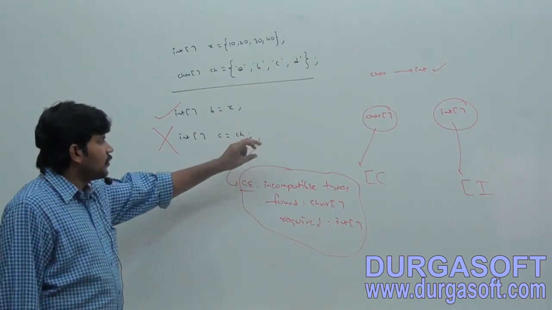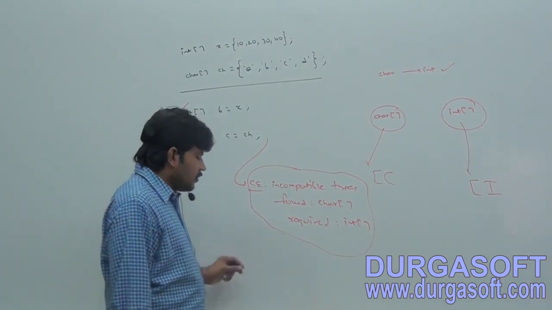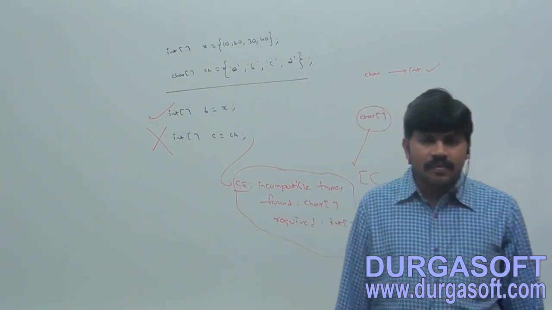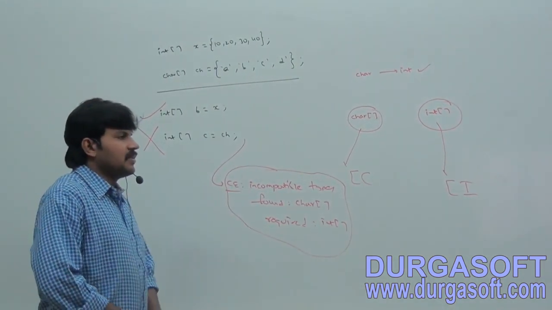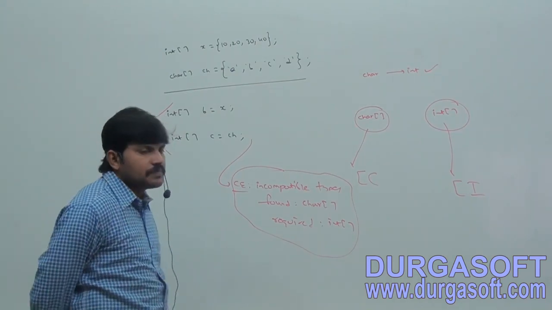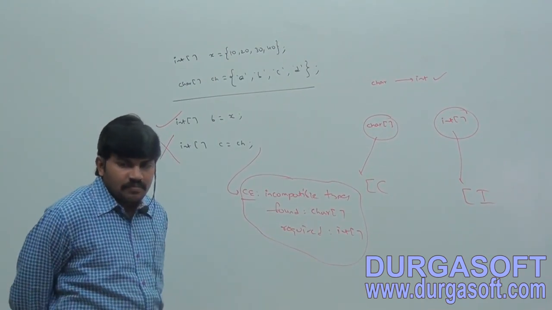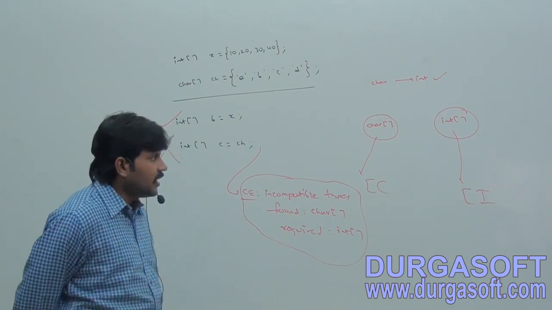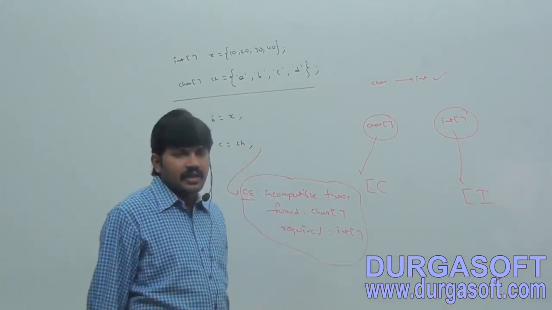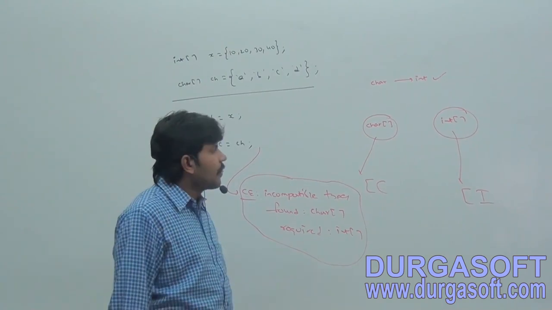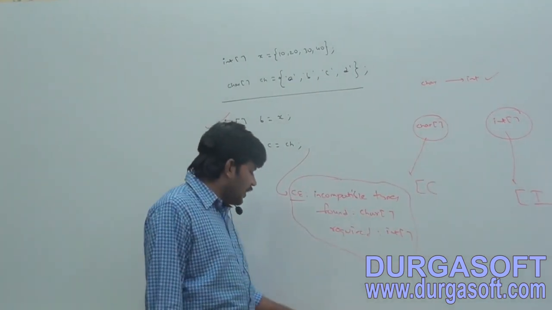Element level promotions are not applicable at an array level. For example, a char element can be promoted to int type, whereas a char array cannot be promoted to an int array.